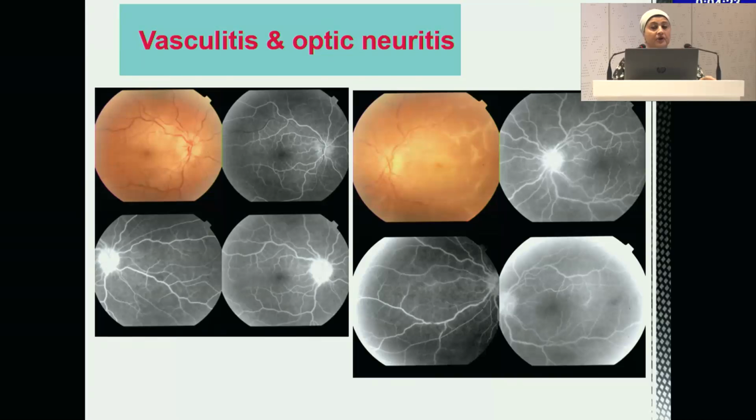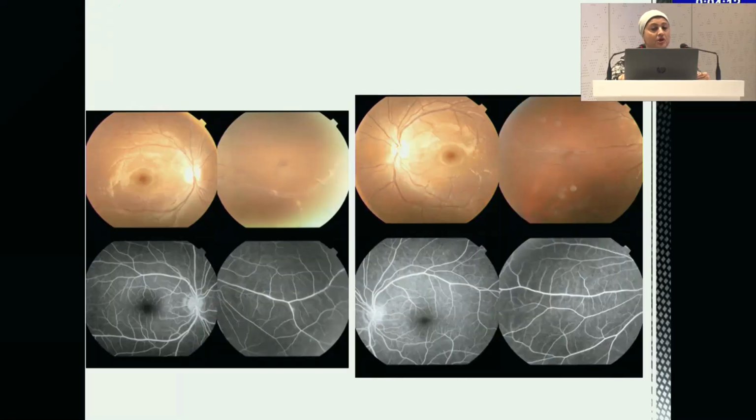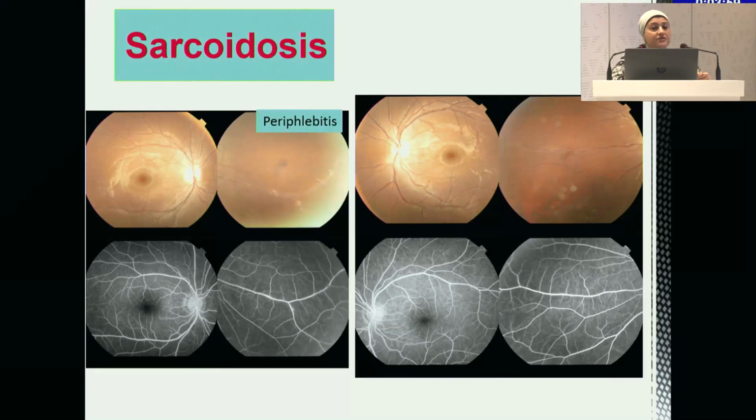Vasculitis and optic neuritis can be seen, and here is the sheathing of the vessel walls through the retinal periphery, and more obvious, the disc edema and macular edema on fluorescein angiography. If we see in the periphery candle wax drippings and sheathing of the vessels, especially in the periphery, this case was proved to be a periphlebitis, and after chest X-ray, the bilateral hilar lymphadenopathy proved it to be sarcoidosis.